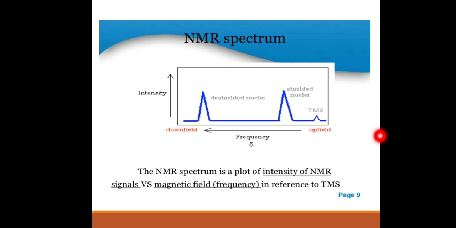single resonance signal at a high field. It is miscible with almost all organic compounds. It is highly volatile and is readily removed from the system. It is chemically inert. It does not take part in intermolecular associations with the sample. That's why we have to choose TMS as a reference in NMR.